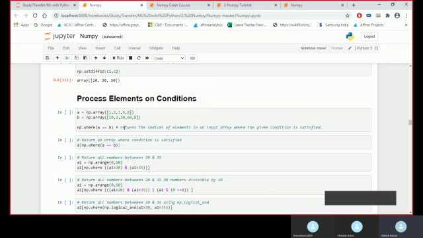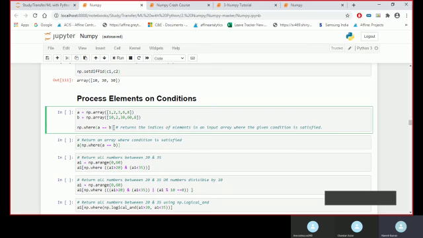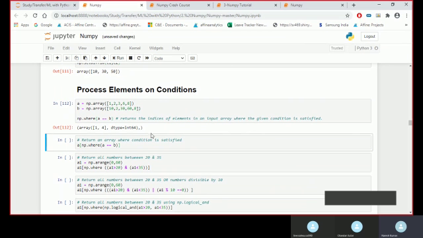So what I'm checking here is, I've created two arrays with np.array and the list names A and B, and then I'm checking where A equals B, whether that condition is satisfied or not. So you can see here at which positions it is getting satisfied. At this position it is satisfied, at the fourth position it is satisfied, so it has returned those indices for me.